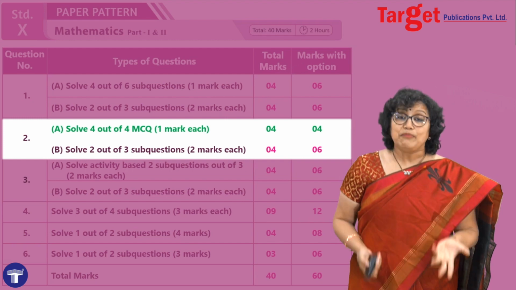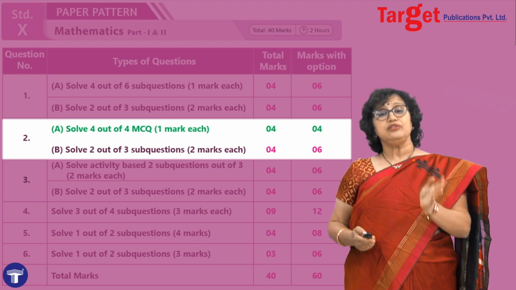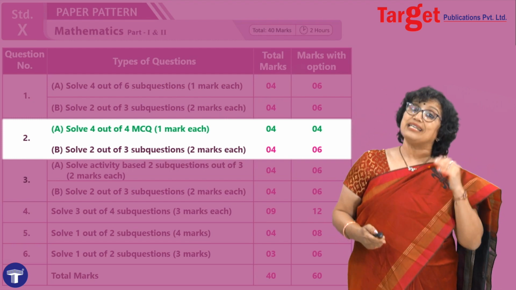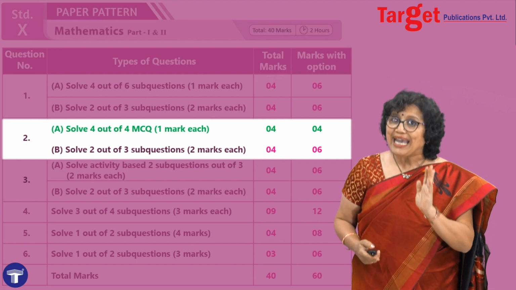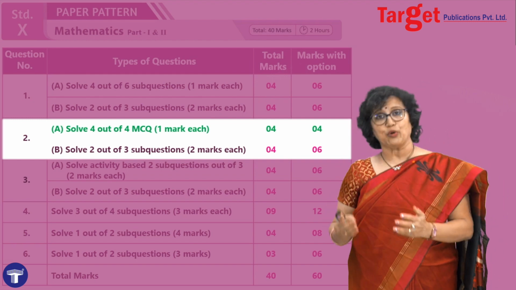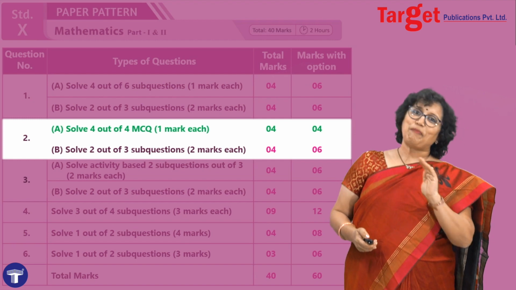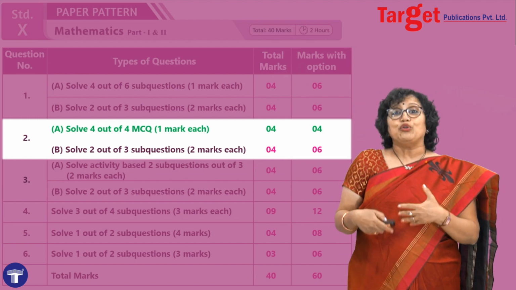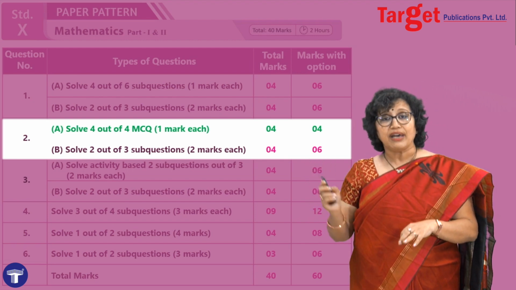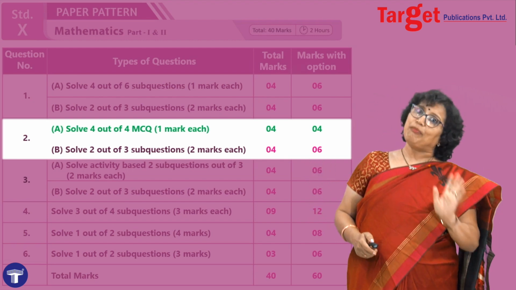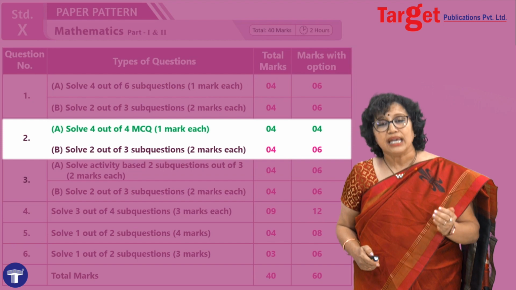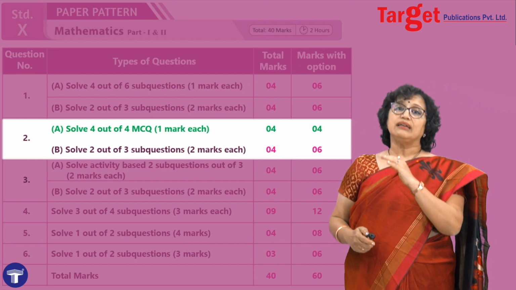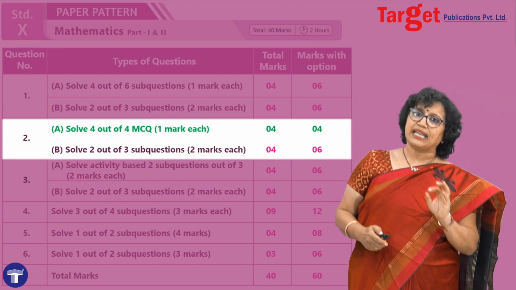Now, MCQ means multiple option choices are given to you as answers. There would not be any choice in the sub questions, but there would be plenty of choice in the answer. Does that mean you will just be ticking anywhere? No, you are not going to do that. You will work out the problem, then see that the final answer you get is given in one of those options, and that you have to tick.